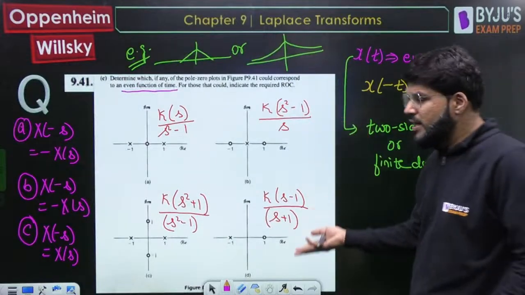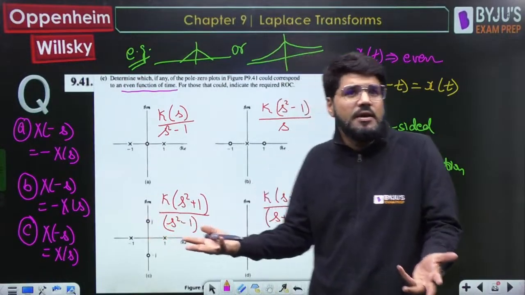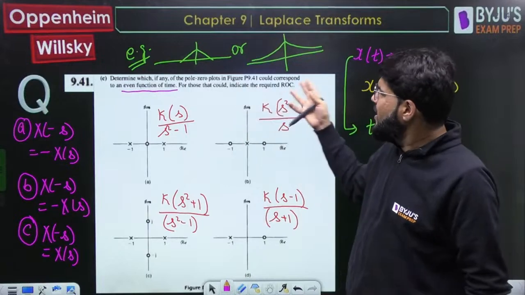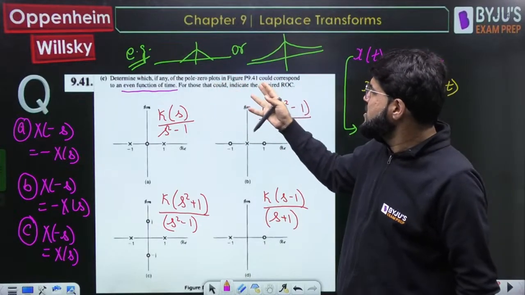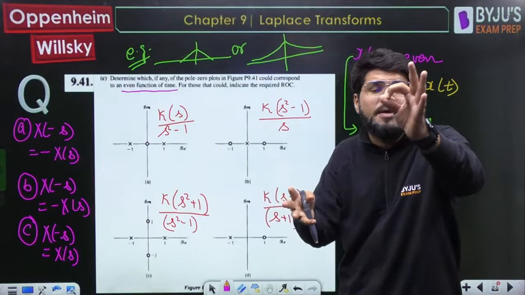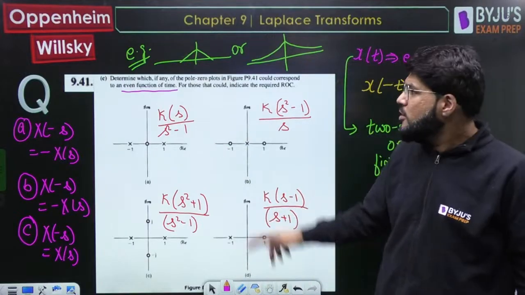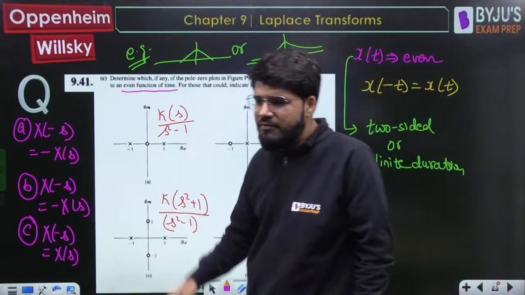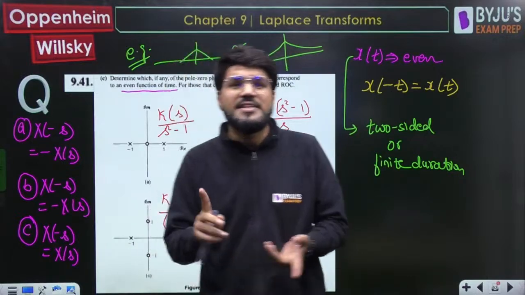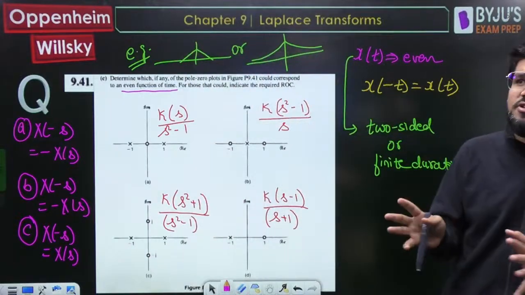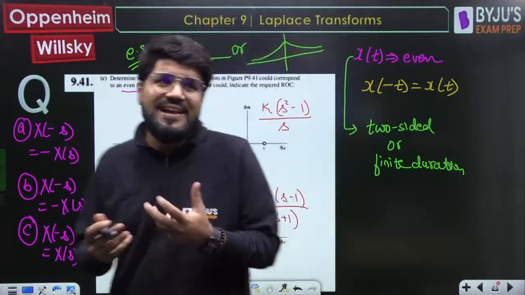Now, they can put it as an MCQ or even an MSQ question. They can give you 4 options. Forget the ROC. They can ask which of the pole zero plots correspond to an even function of time. It becomes a beautiful conceptual question. Which of the following pole zero plots correspond to an even function of time? And what I need to check is x of minus s is equal to x of s. From the pole zero knowledge, I can get out the transfer function.